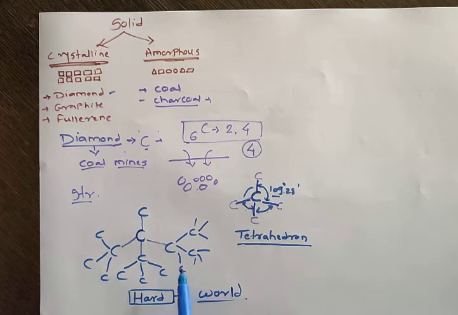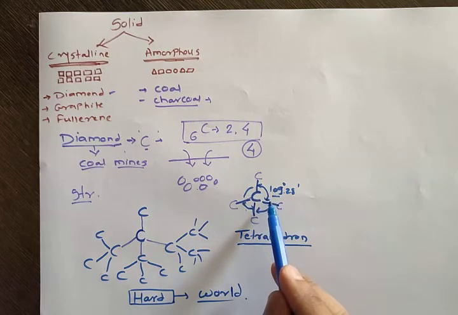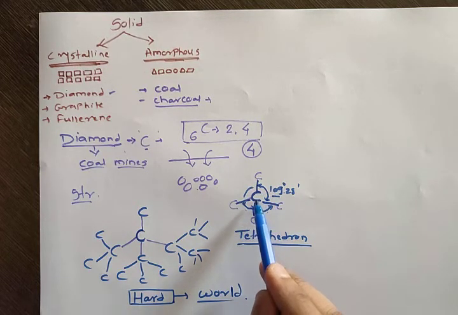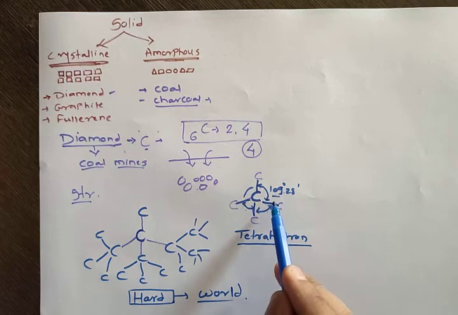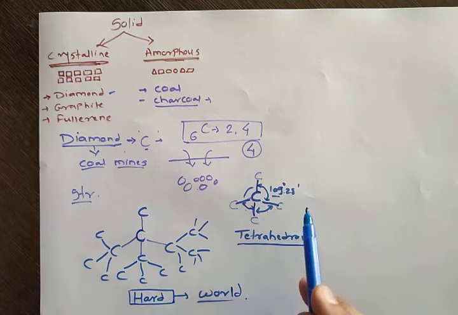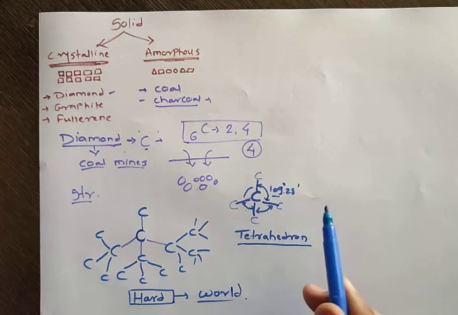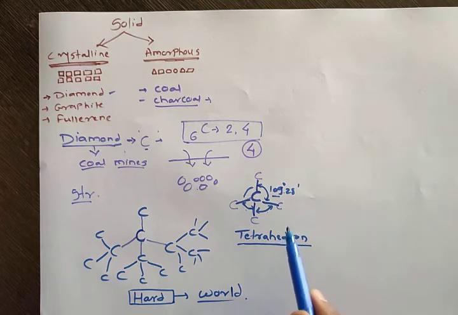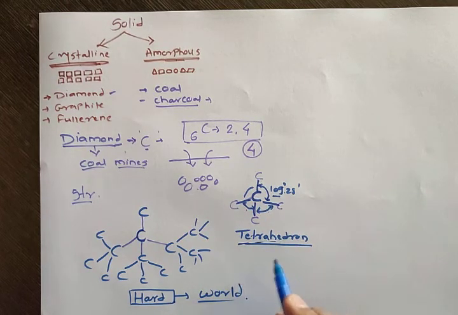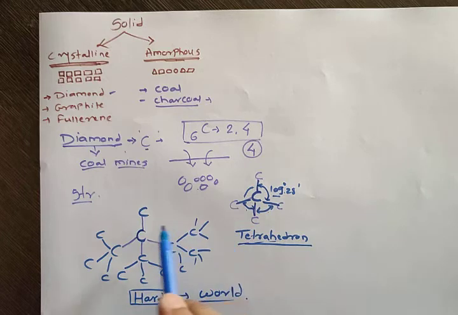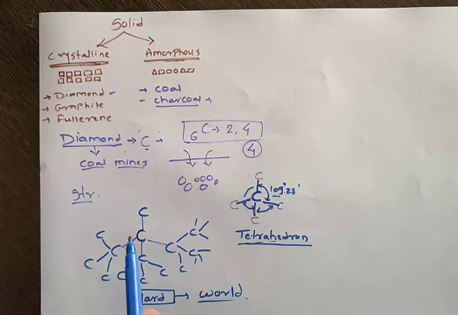Okay, now this is a very symmetrical structure. Why is it symmetrical? Because each bond angle between the two bonds of the carbon is 109.28 degrees. Because of this tetrahedron geometry, this substance, that is diamond, becomes the world's hardest substance. Actually it is a 3-dimensional structure. On paper it looks 2-dimensional, but actually it is a 3-dimensional structure.